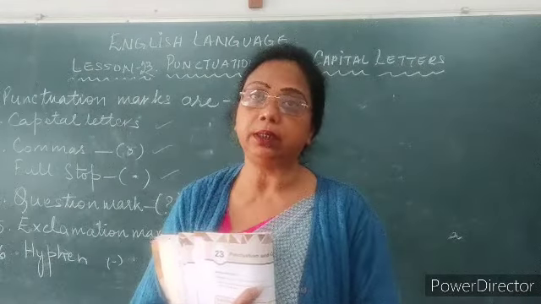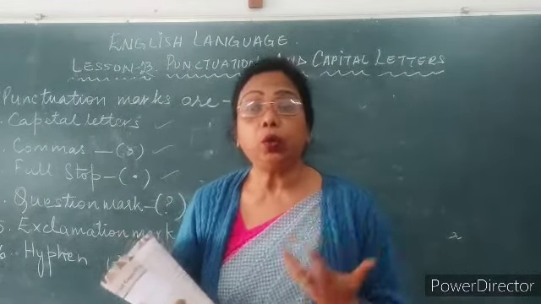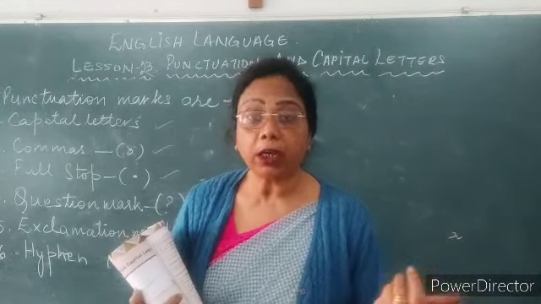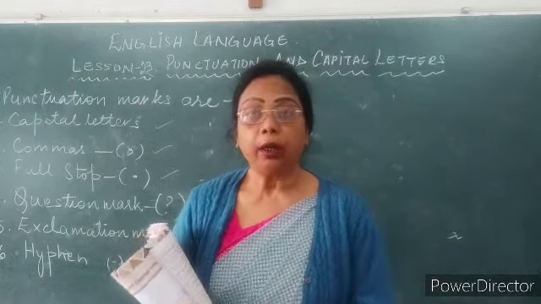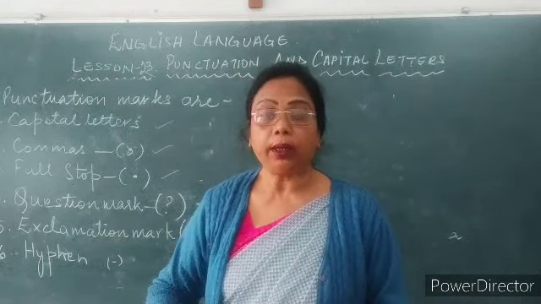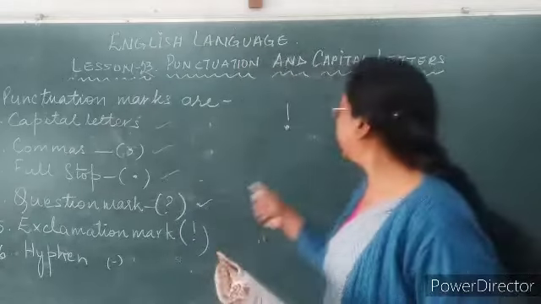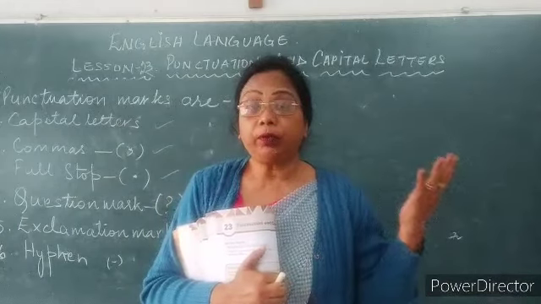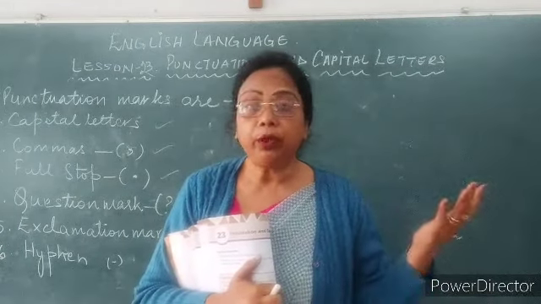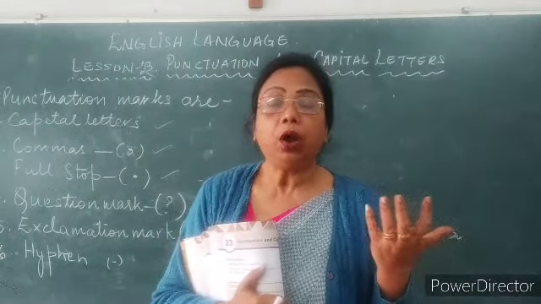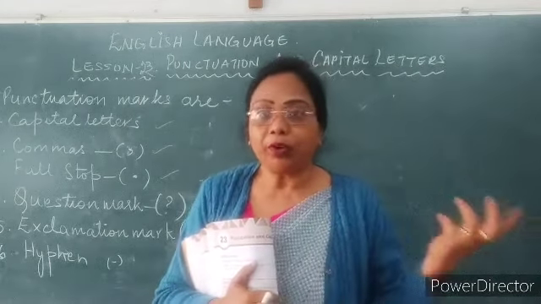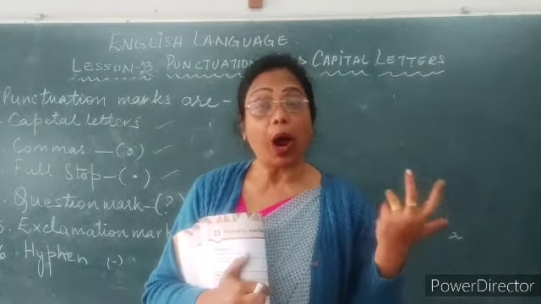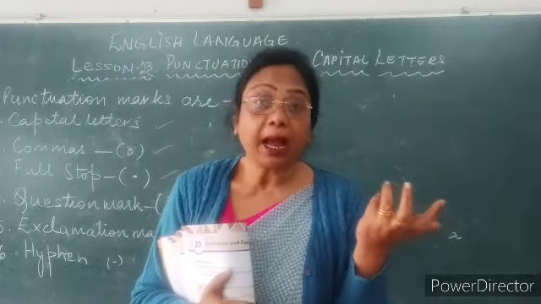An exclamation sentence is when you are showing a sudden expression of anger, happiness, joy, sorrow, then you use this exclamation mark. Like if I say, what a beautiful day. What a beautiful day. Now my expression is of joy. Right? What a beautiful day. Wow, I got such a beautiful dress today. Wow, it is the joy of happiness.